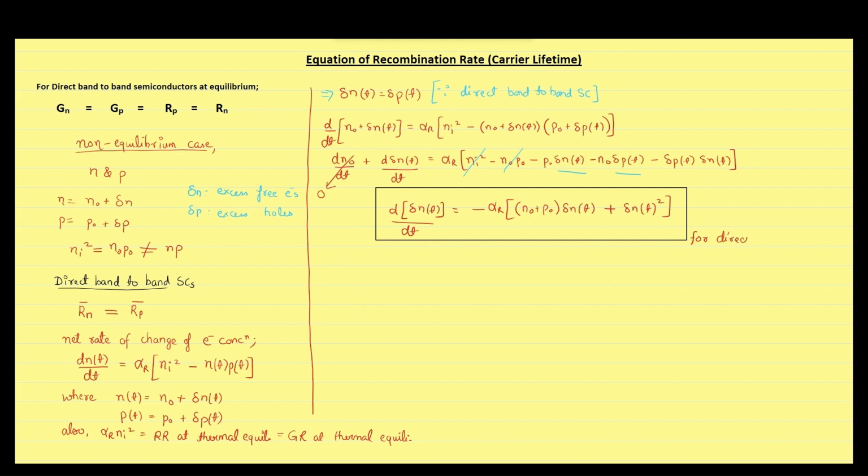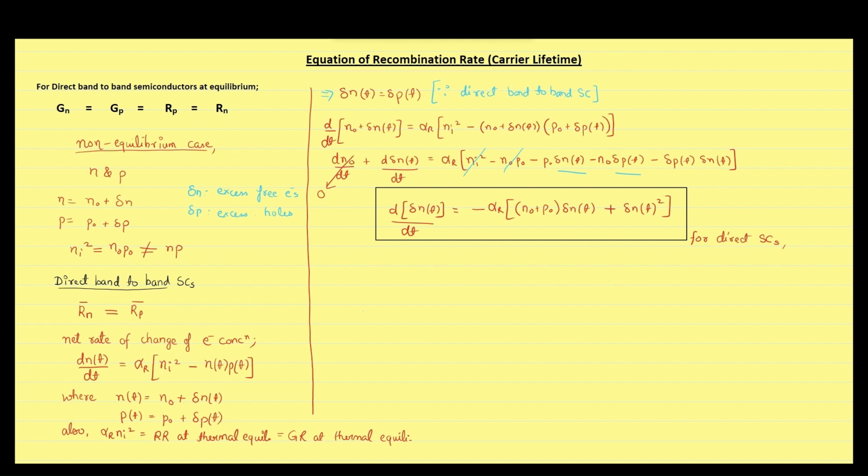Remember that we have assumed that the semiconductor is of direct band to band type. If the semiconductor is of indirect type, then we cannot put excess free electron concentration equal to excess hole concentration. We will assume two more assumptions.